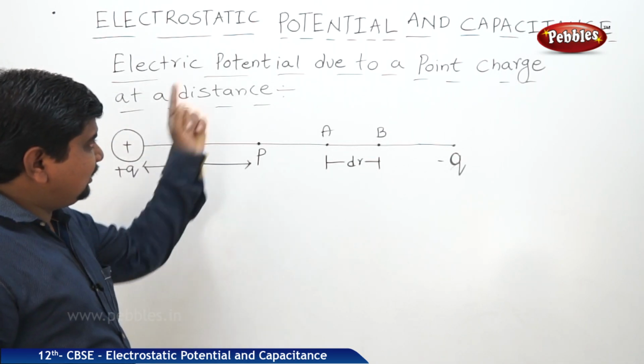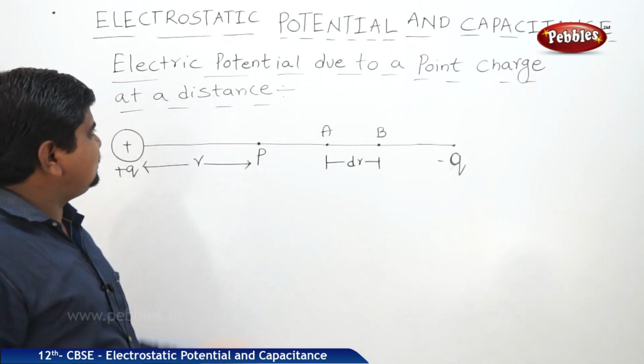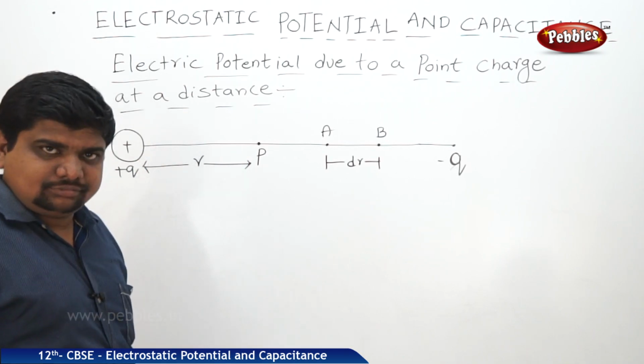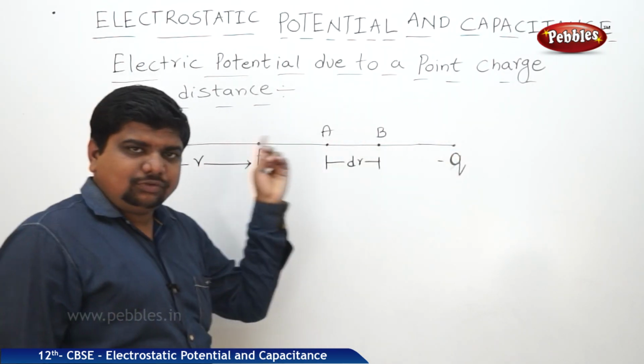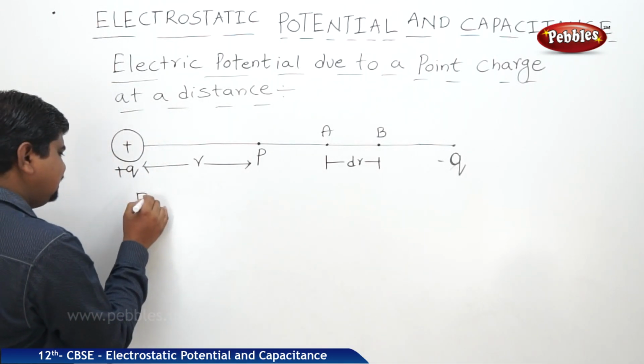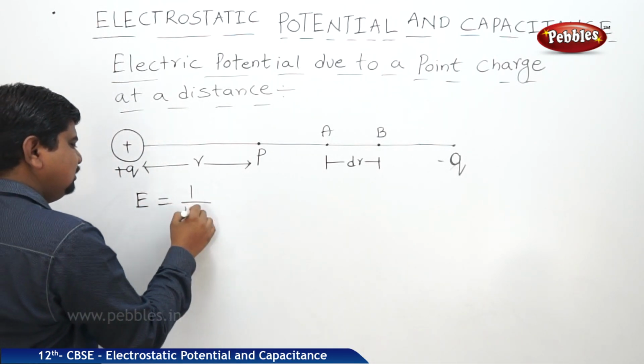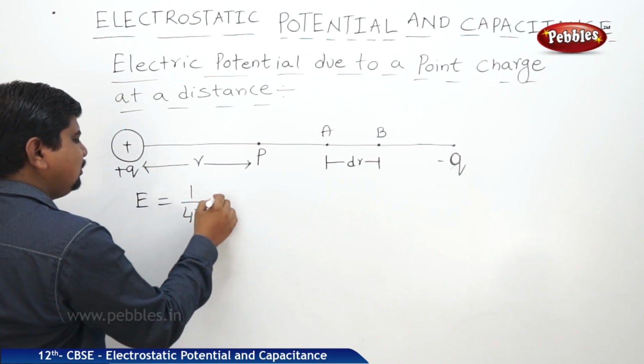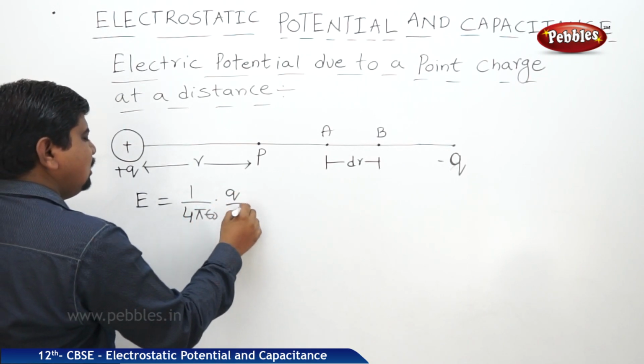Now we are going to find out the electric potential due to this point charge at a distance r. So infinity to r is the approach. See, what is the electric field intensity formula? 1 by 4 pi epsilon naught into Q by r square.